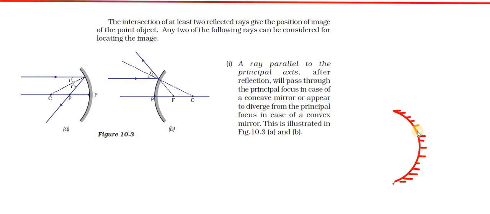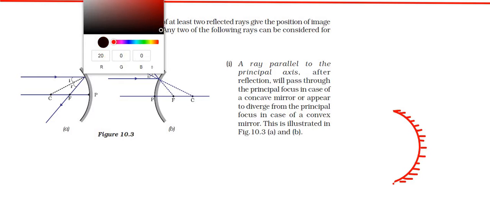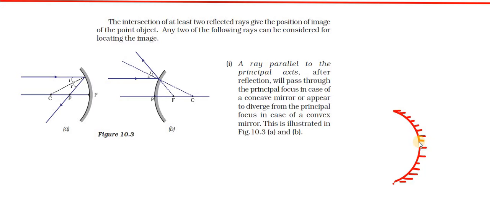First we'll locate the terminologies that we know. Suppose this is the pole, and this is the principal axis.